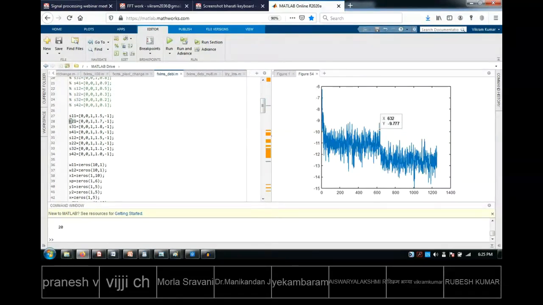Now, because we are taking only a single channel, all this will be removed. What is the meaning of this? This is a secondary path. Secondary path means, as I already told you, let us go to the PPT. When I say secondary path, what I mean, let me go to the block diagram. Just 1 minute, just before this.